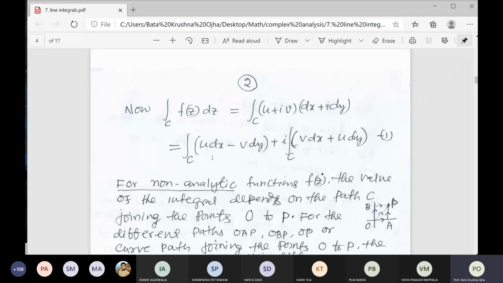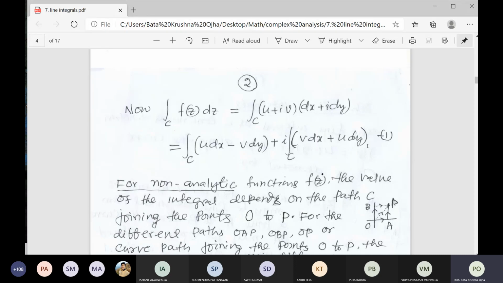First is the real part, that is u dx. That is no i. Now iv times i dy: if you multiply them, i square is equal to -1, so minus v dy. Another multiplication: if you multiply iv with dx, that is v dx. Another is i dy with u, that is u dy.